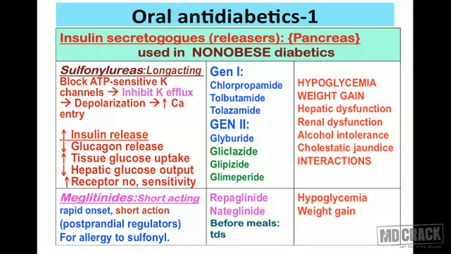The next adverse effect is not very common, is typical for chlorpropamide, and that's cholestatic jaundice. Please remember CH chlorpropamide, CH cholestatic jaundice. And then we can have various drug interactions of sulfonylureas with the other drugs which are producing hypoglycemia. There will be profound hypoglycemia. So that's about the insulin secretagogues in the form of sulfonylureas and meglitinides. Let's go to the next slide.